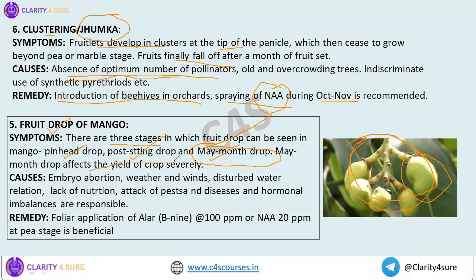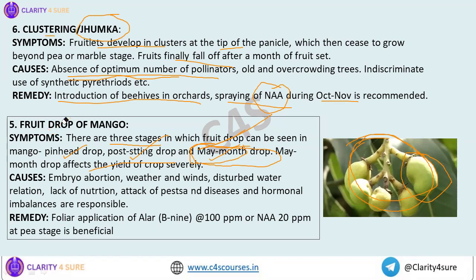So in that way, you can relate the thing, and then you will never forget this May month. Just try to recall the mango trees in and around you, and you will see that now and then the fruits drop, isn't it? If the fruits drop in an immature stage, there will be no yield of the crop. So that is a problem in the case of mango.